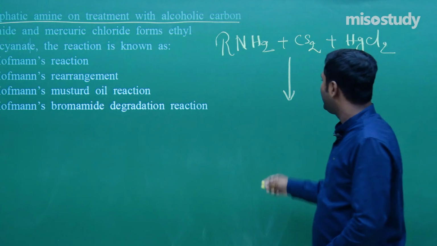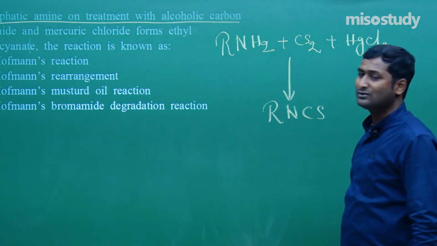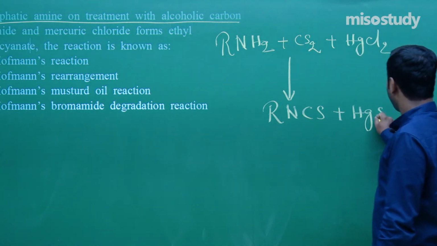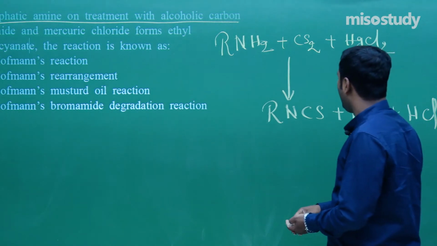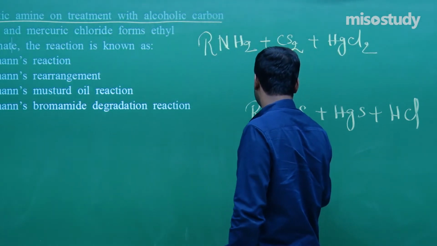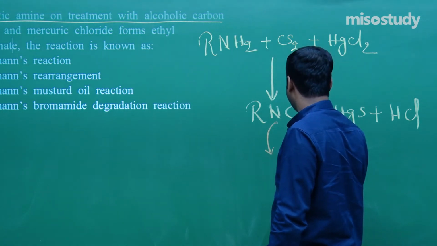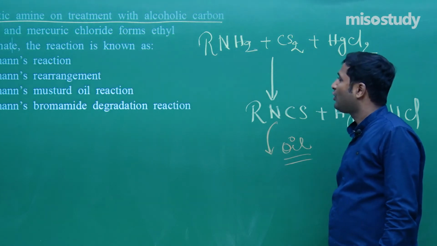What does it form? RNCS, ethyl isothiocyanate, plus HgS and plus HCl, and we all know this will look like an oil and smell like a mustard oil.